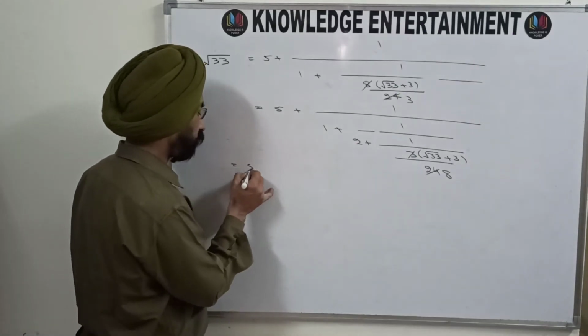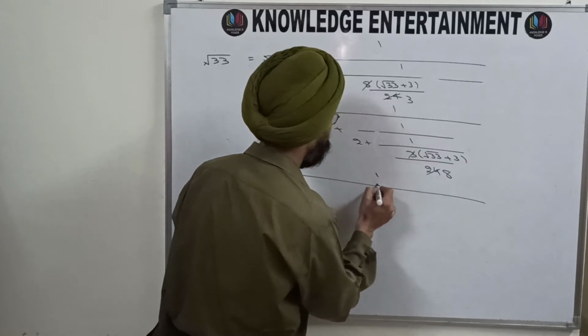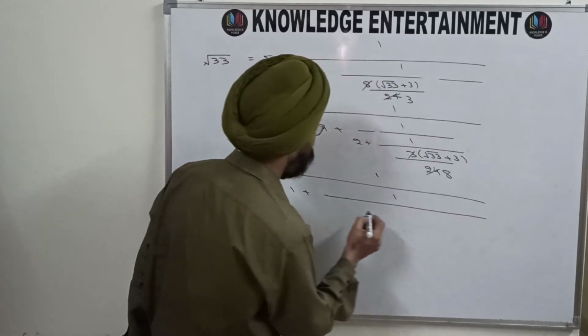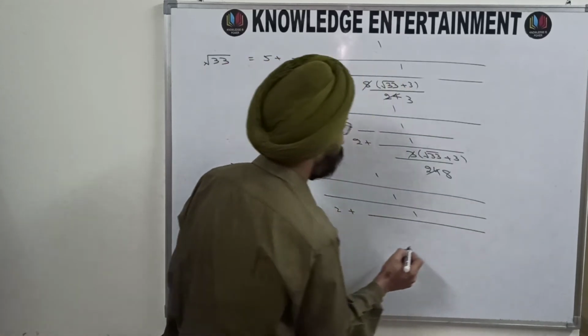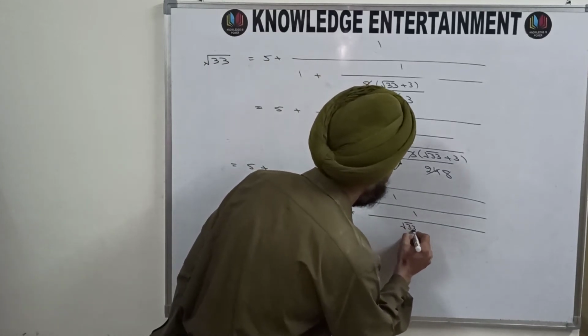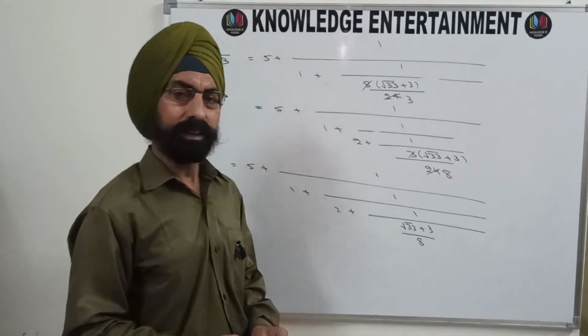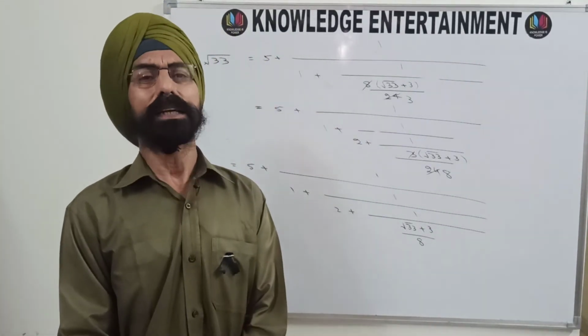So you will get 5 plus 1 upon 1 plus 1 upon 2 plus 1 upon under root 33 plus 3 divided by 8. Now it will be a question in your mind when to stop the process.